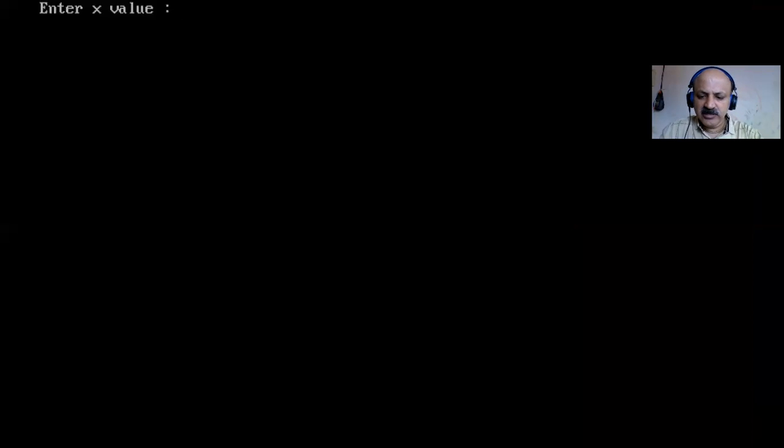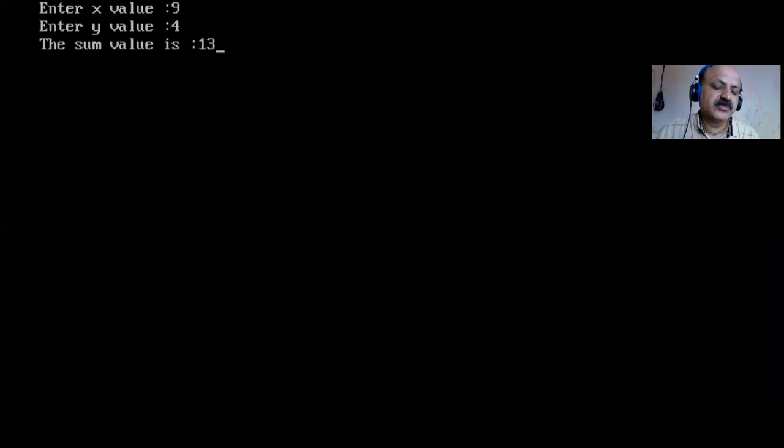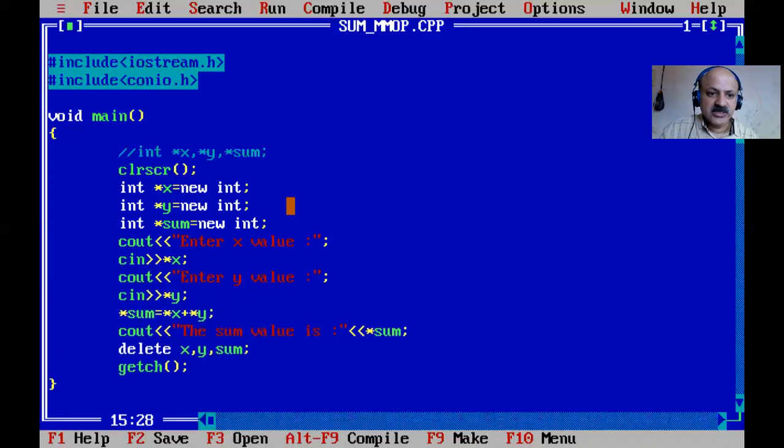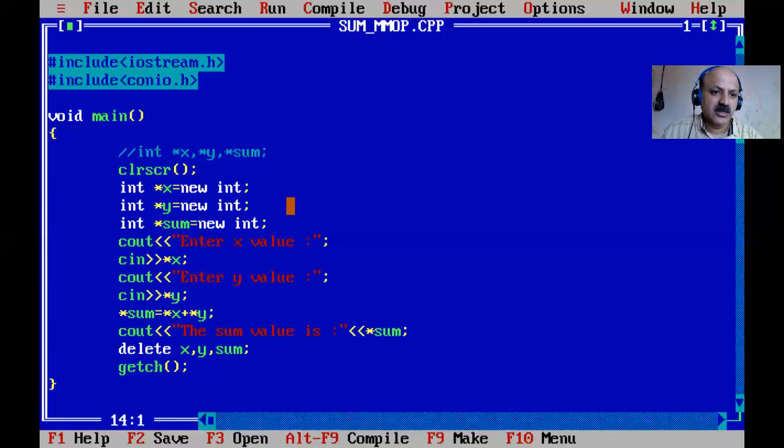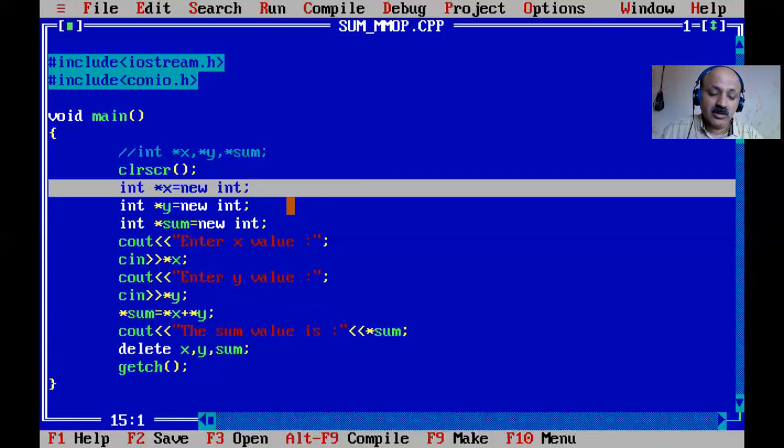Yes, we can take any value from the user, so that the sum is printed. That is very simple. Now you can understand. No problem, you can use your reference. First we can just declare, then combine, and then do it all in one.